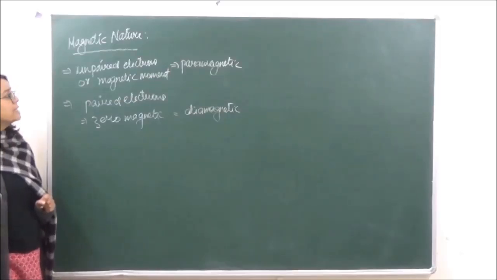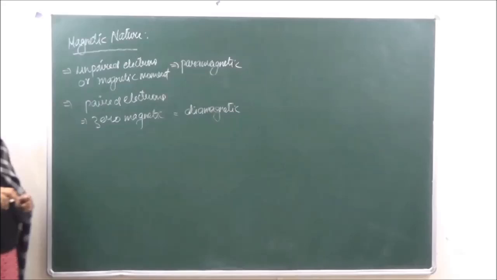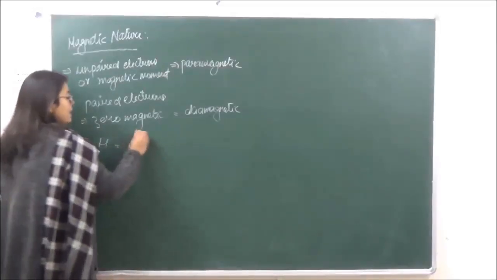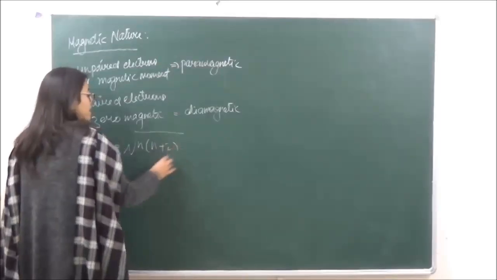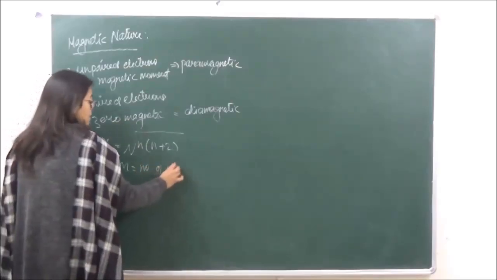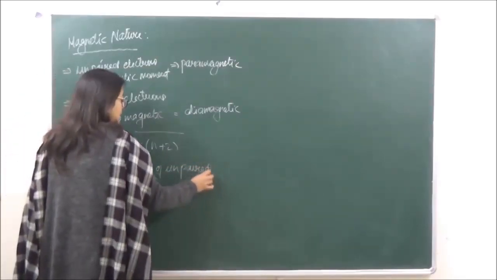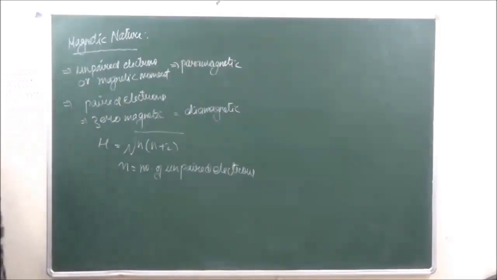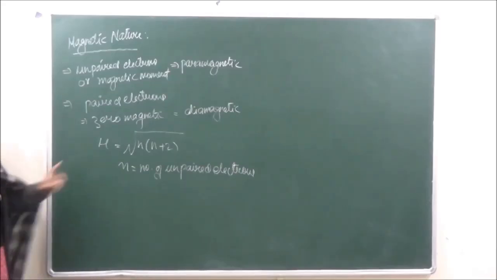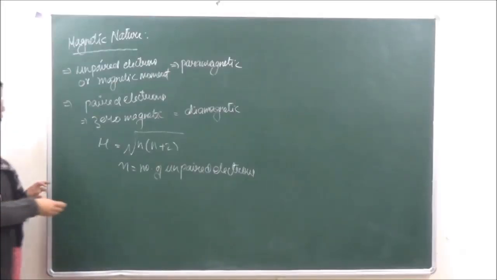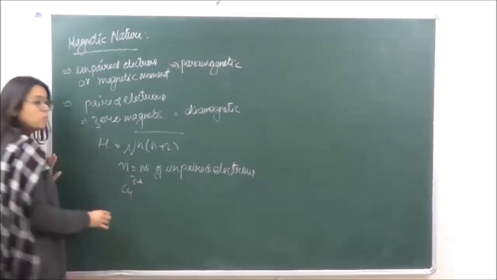And we also know that the Bohr magneton is the unit which measures the magnetic moment and which is denoted by mu, right? This mu can be calculated as the square root of n into n plus 2, where n is equal to the number of unpaired electrons which are present. So greater the number of unpaired electrons, greater is going to be the value of mu and greater is going to be the paramagnetic nature. तो इससे आपको क्वेश्चन कैसा आता है, which of the following is most paramagnetic?